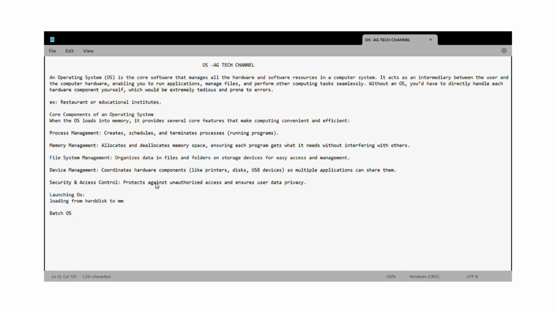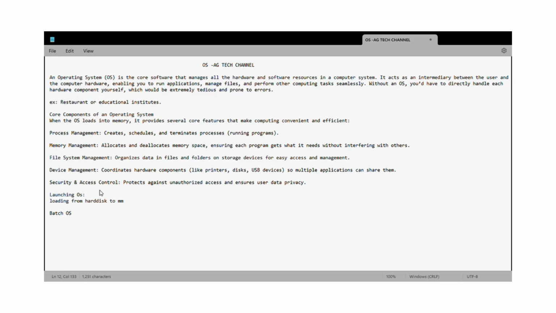And device management. What is device management? It is managing the devices, coordinating hardware components. Like in Xerox shops, we have printers and Xerox machines, all interacting with the laptop. How? That is done by device management. How printers, disks and USB cables are attached to the PC and how they are connected is made sure by device management.